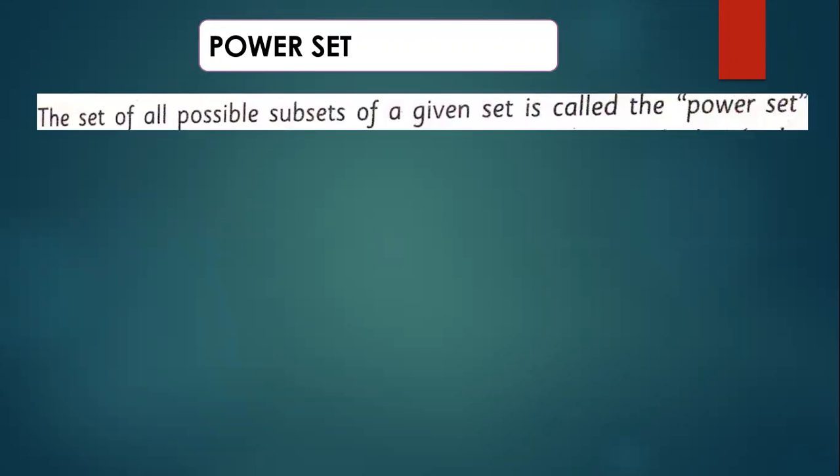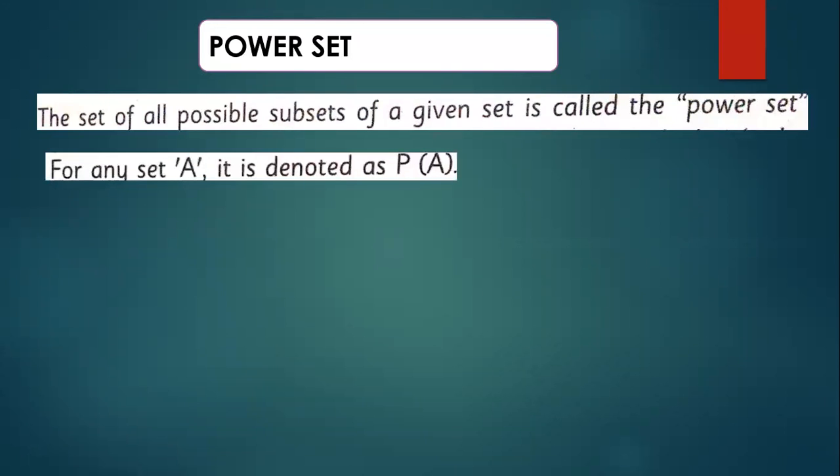Power set. Let us define this. The set of all possible subsets of a given set is called the power set. It means if we combine all the subsets of a set, then that is known as the power set. For example, the notation symbol for the power set of A: if A is a set, then its power set will be denoted by P(A).